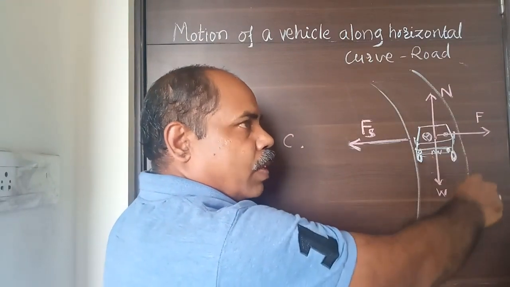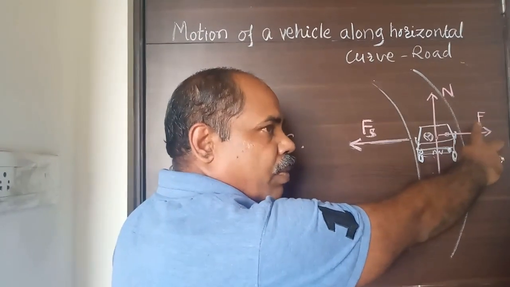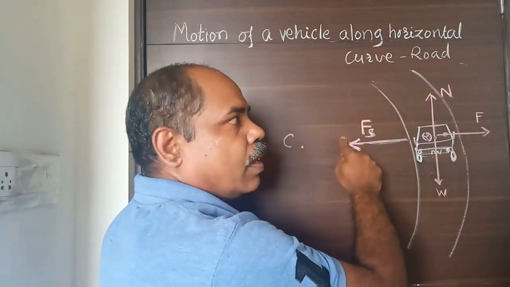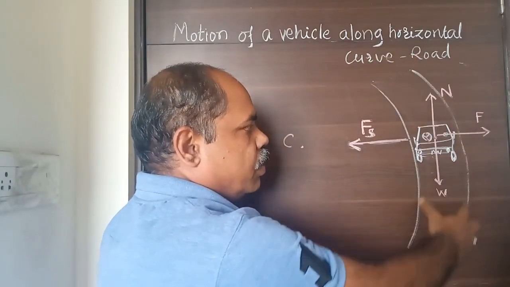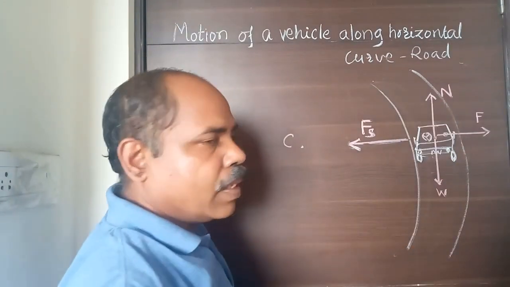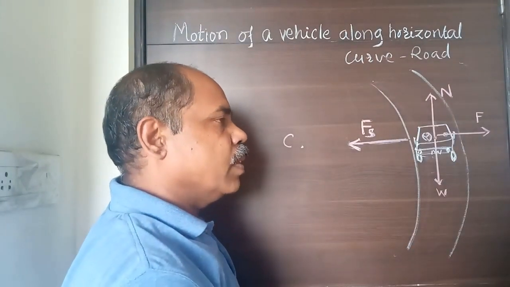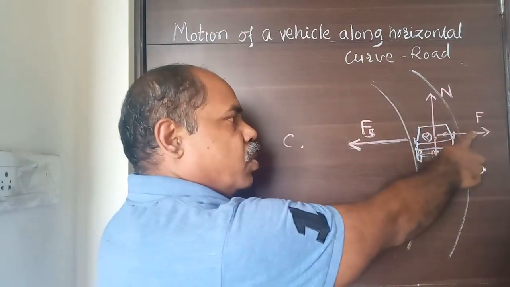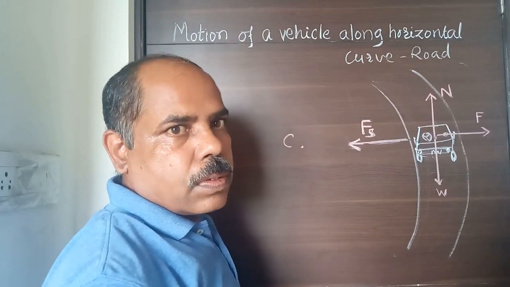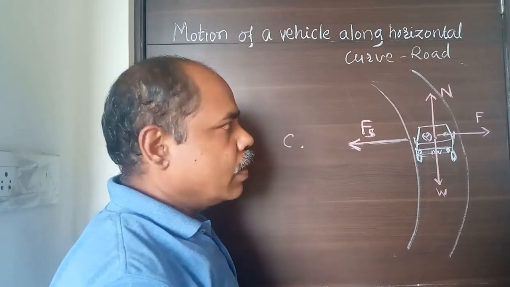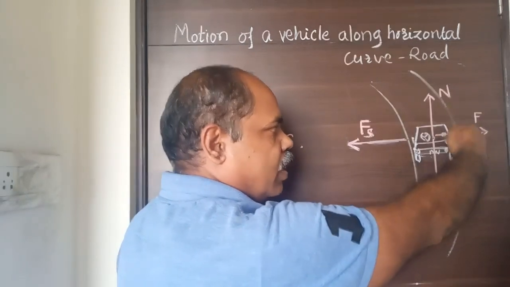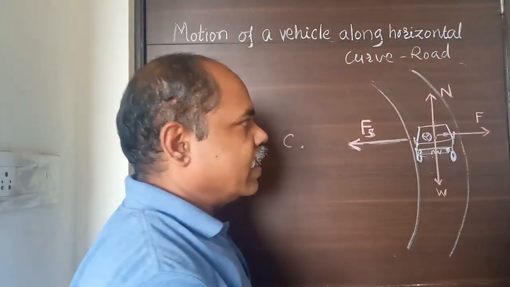It means that here it is a centrifugal force. If this centrifugal force is balanced by Fs, then and only then there will be safety of your vehicle along this curved path. But if this force is greater than the force of friction, then definitely this vehicle will be pulled in the outward direction and there will be an accident.